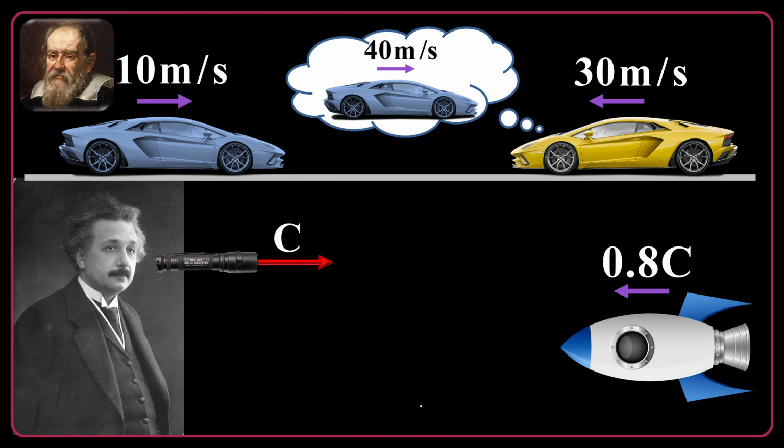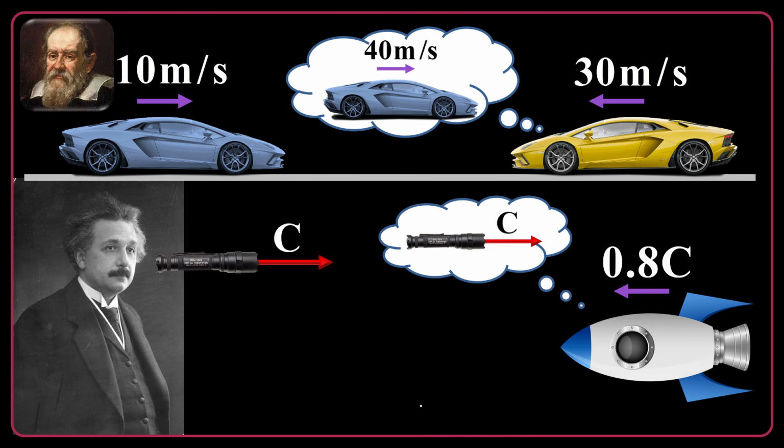The speed of light, as Einstein proved, is absolute, it is not relative. So it's c. Whoa, what happened to this 0.8 c? I will explain it later. Now keep in mind that the speed of light is absolute, it is not relative. Regardless of who you are, how fast you are moving, to which direction you are moving, you will always measure the speed of light as c.